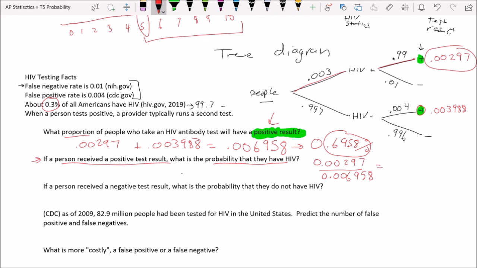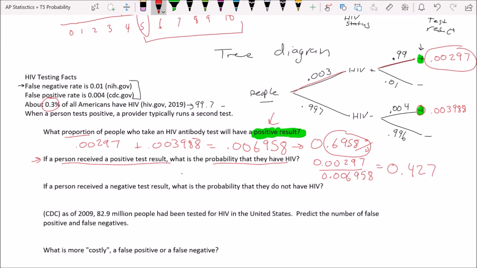Okay, and so we just need to divide those two in the calculator. Now, dividing is not hard. The setup is the hard part, but 0.00297 divided by 0.006958. And when I did that, I got 0.42. I'm going to round it. 0.427.